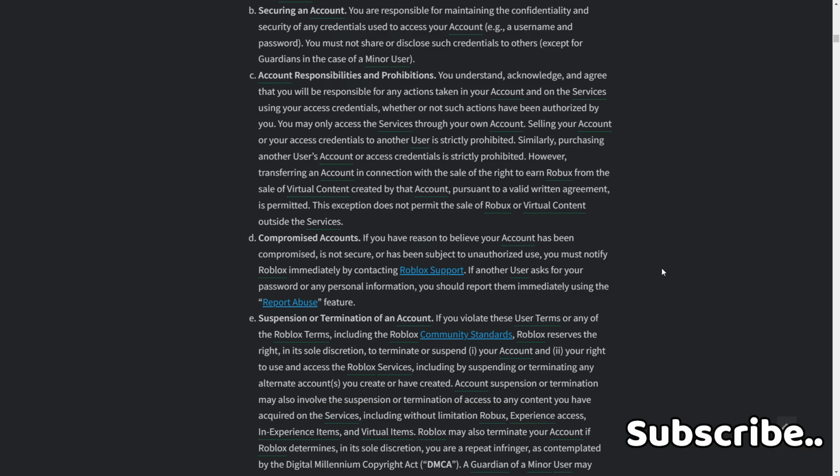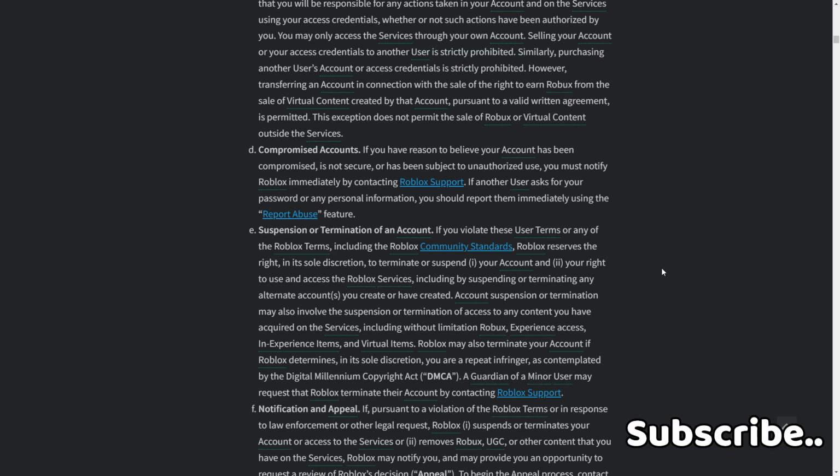Compromised accounts. If you have reason to believe your account has been compromised, is not secure, or has been subject to unauthorized use, you must notify Roblox immediately by contacting Roblox support. If another user asks for your password or any personal information, you should report them immediately using the report abuse feature.